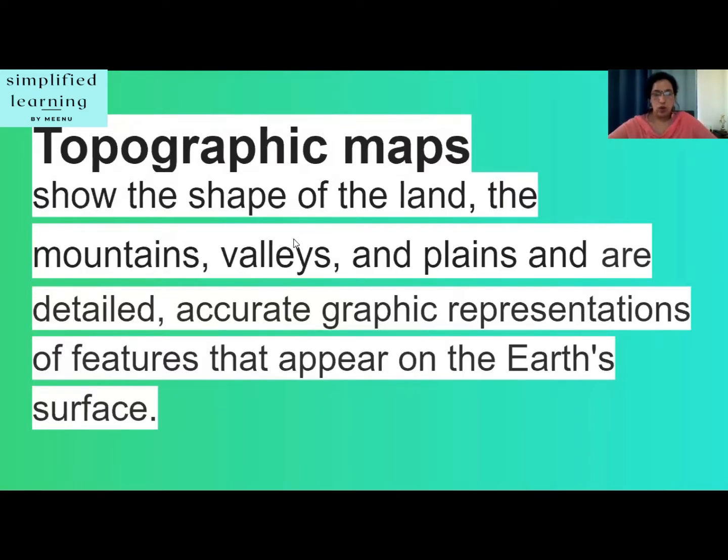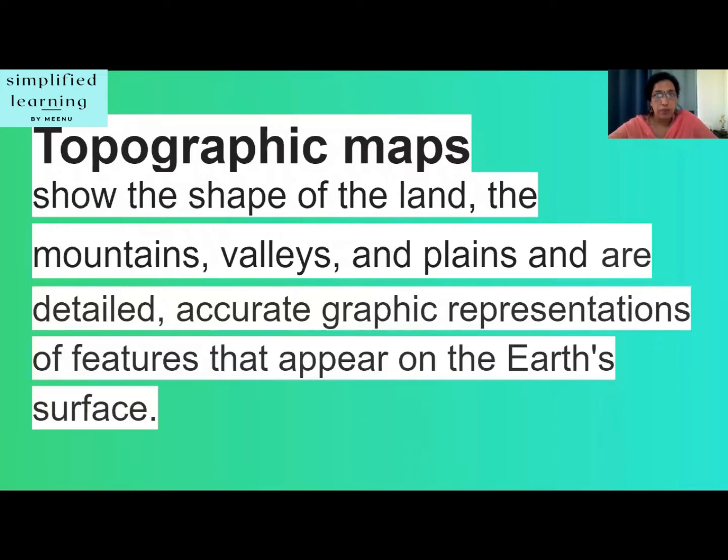These maps are based on an accurate survey of land. These maps are useful to people such as surveyors and civil engineers engaged in the construction of buildings, roads, bridges, and other structures. They are also used for military purposes.